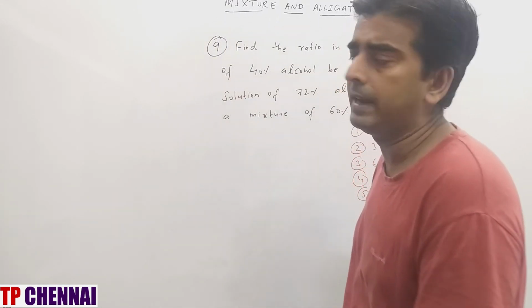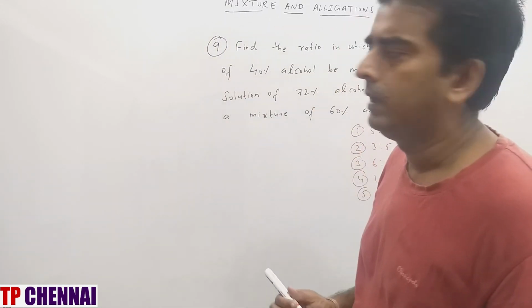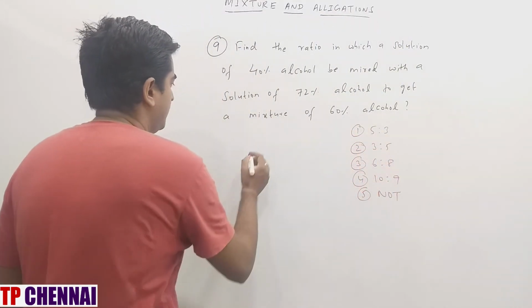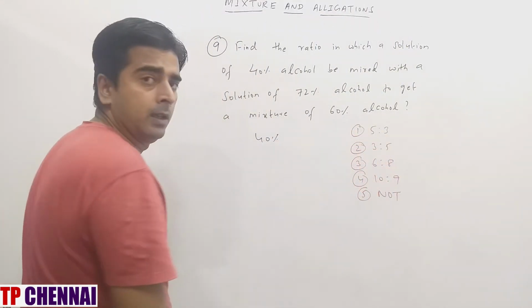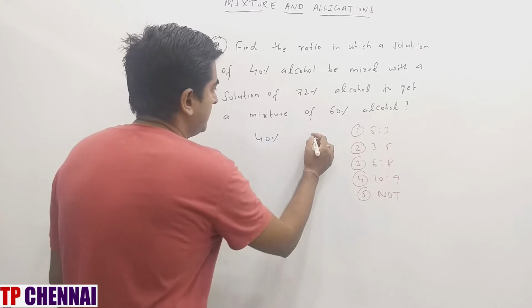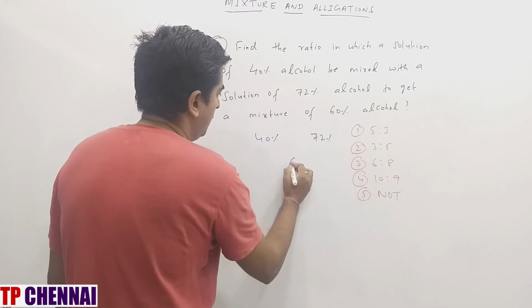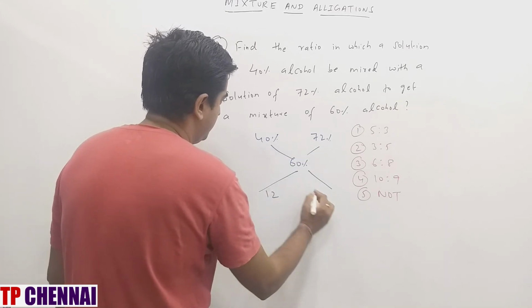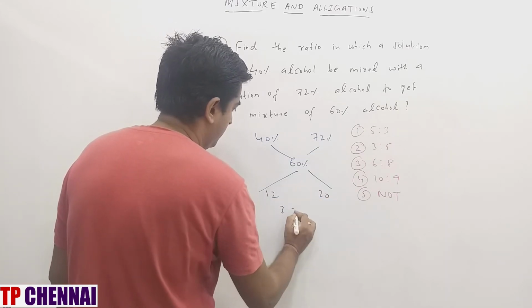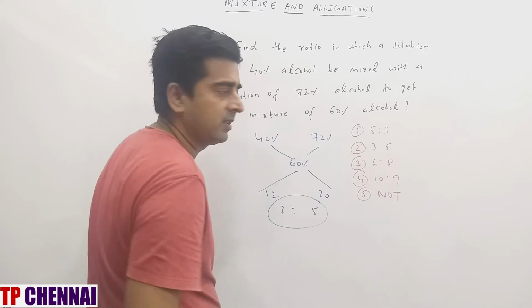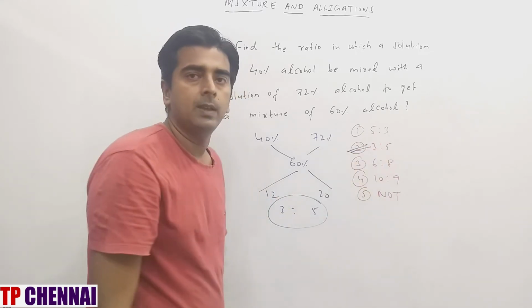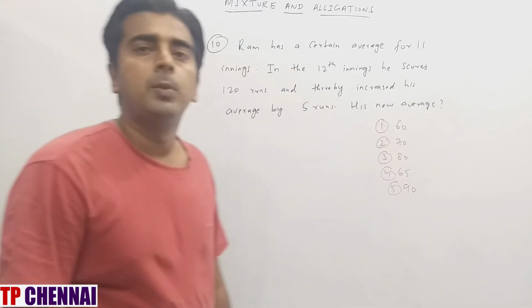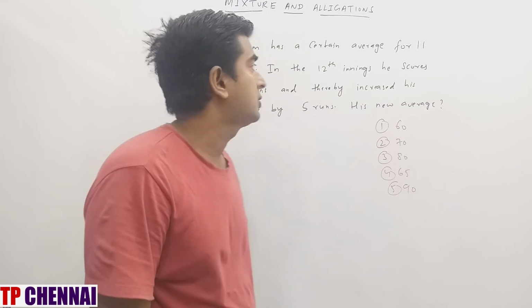Mixing of two quantities, right? Alcohol is there. So the first one is nothing but 40% alcohol, right? Second is how much? 72% alcohol. Overall 60% alcohol. This is how much? 12. This is how much? 24. 3s are 4, 5s are. So what is my answer? 3:5, which is the second option. So I hope you are clear with the previous question. Now we'll see the next one.